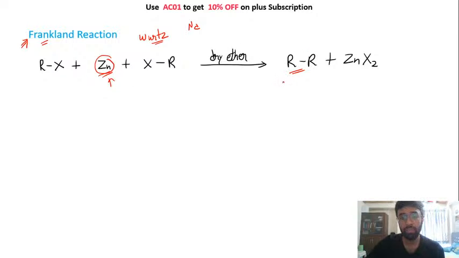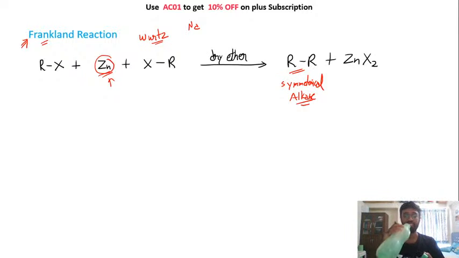We are getting the same symmetrical alkane. The conditions are same here too. It's just that Frankland ने सोचा कि मैं जिंक के साथ ट्राई करता हूँ and he tried it और reaction हो गया and his theory got published. So that is why we study this reaction.